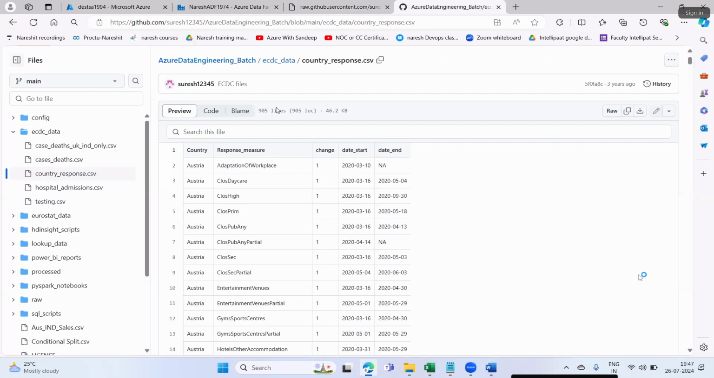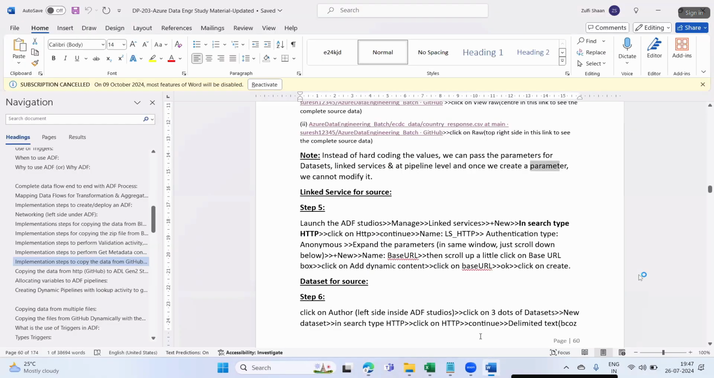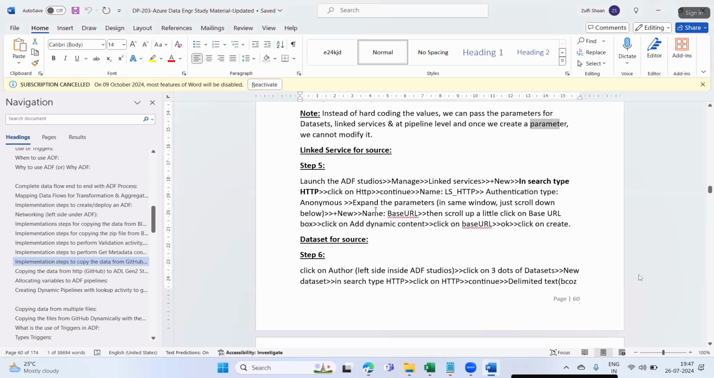Very helpful. This is what you do in your real-time projects, guys. These labs are very big, not easy either, but you have to practice.